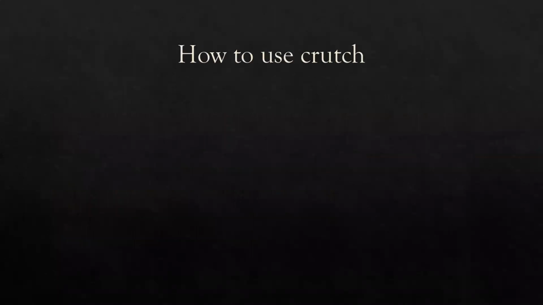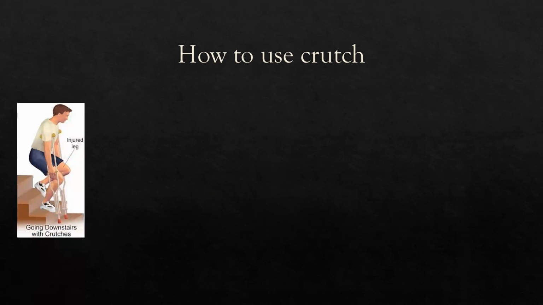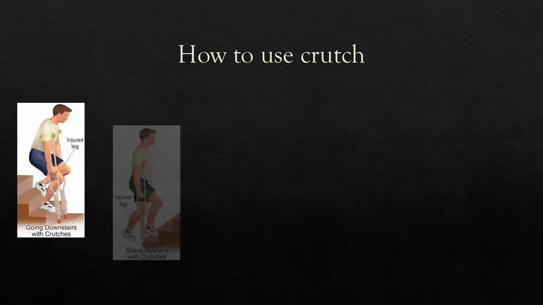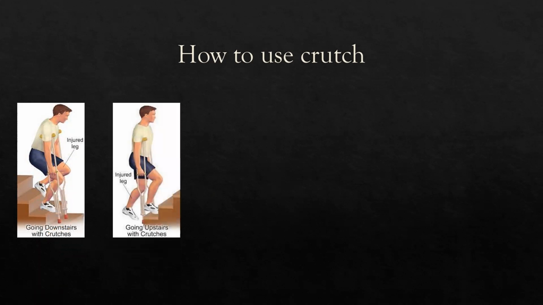Here, how to use crutches when the patient is in different positions, like going to sit or stand, what kind of crutch technique he will use. You can see here, this is going downstairs with the crutches. The patient is placing both crutches on the first step. Second is going upstairs, ascending.